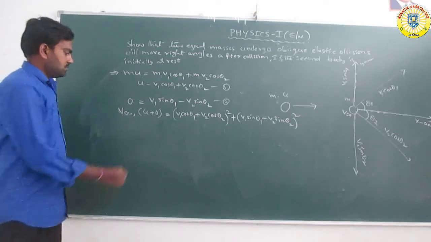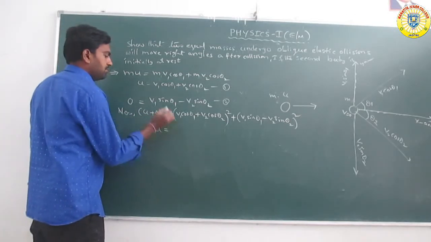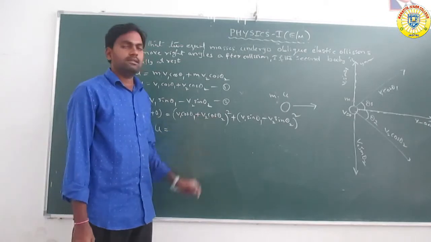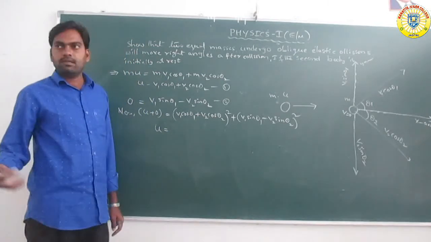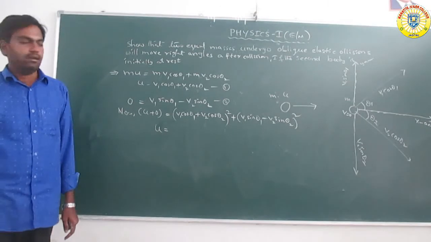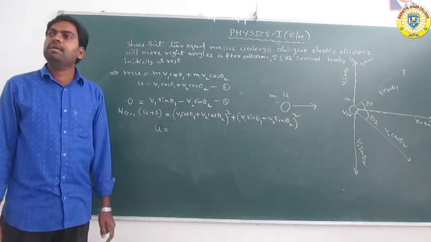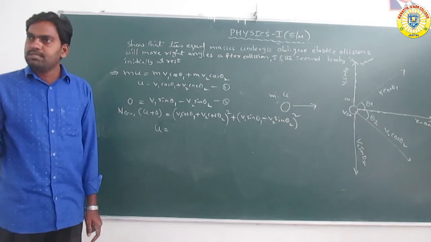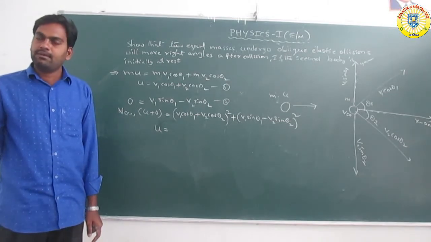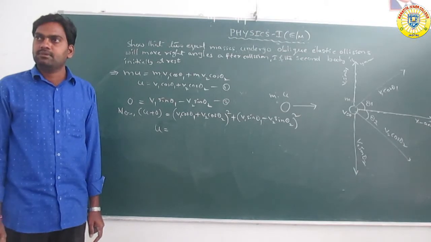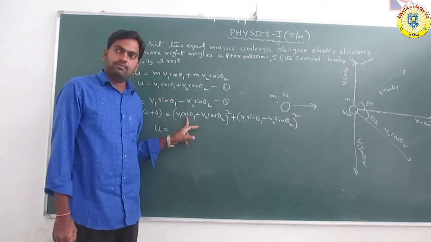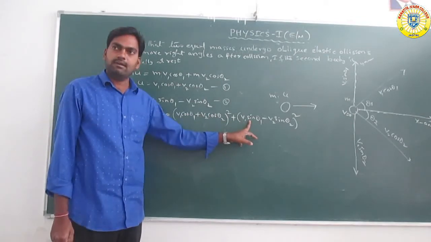So u squared is equal to this. A plus B whole square is A square plus B square plus 2AB, and A minus B whole square is A square plus B square minus 2AB. So the 2AB terms cancel. That means here we get v1 square cos square theta 1 and v1 square sin square theta 1.